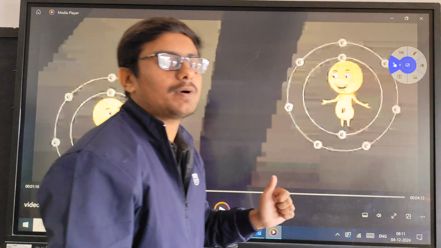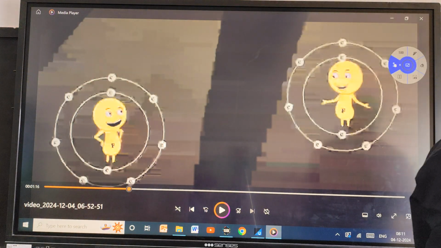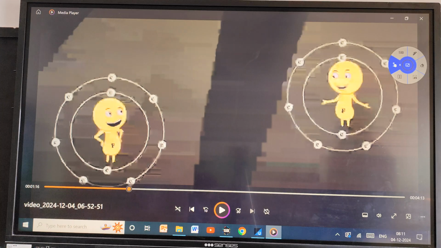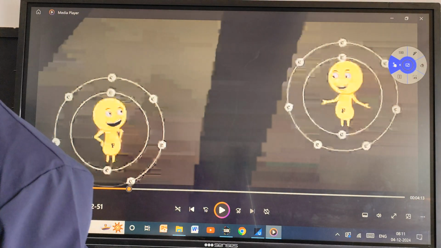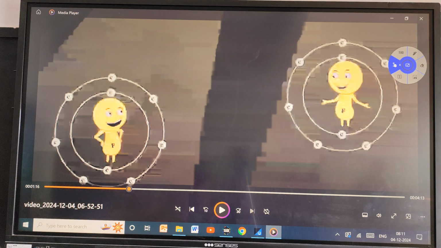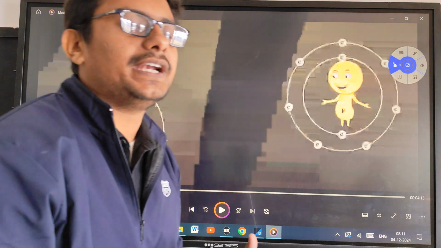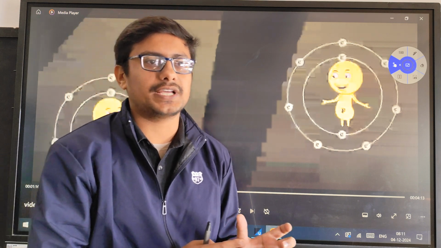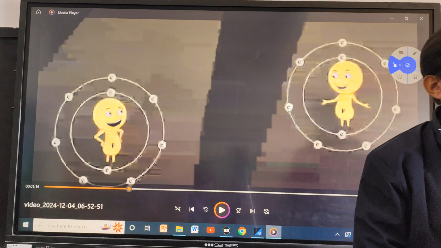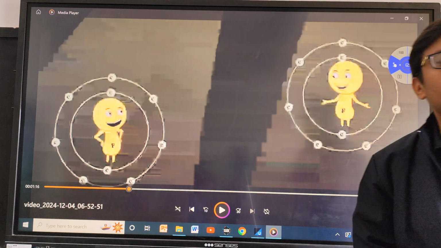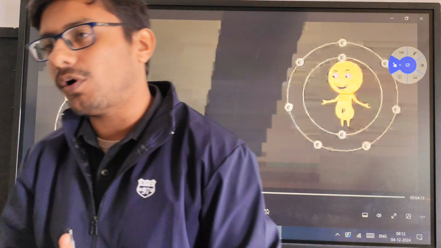We just discussed about covalent bond. Why do elements make covalent bond? Do you have any idea? Because they want to become stable. Just like who? Just like a noble gas. As the noble gas has completely filled outermost valence shell, in the same way, all the elements, by sharing their electrons, want to achieve a completely filled octet.